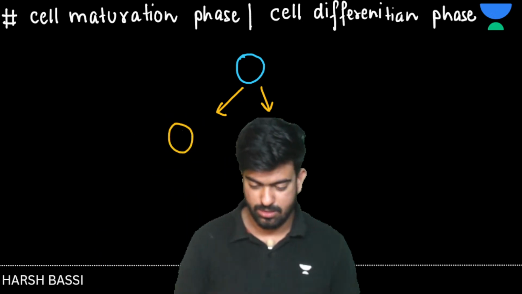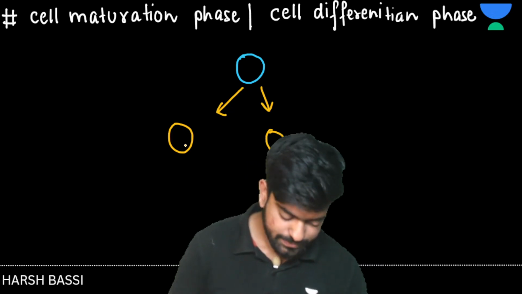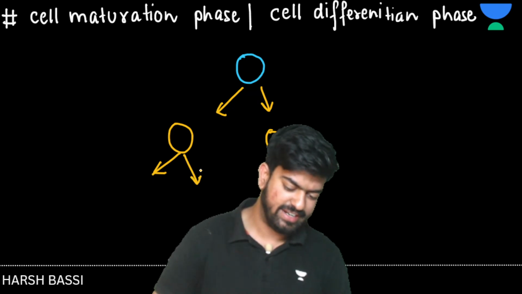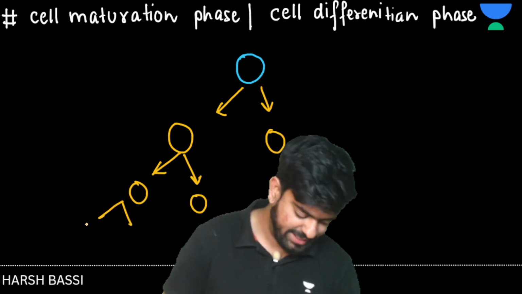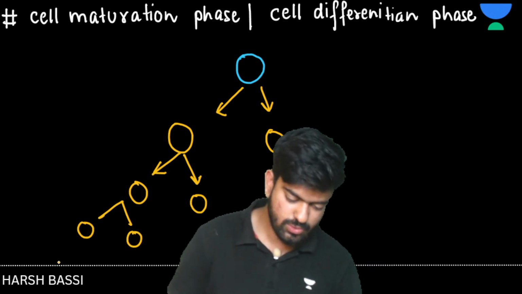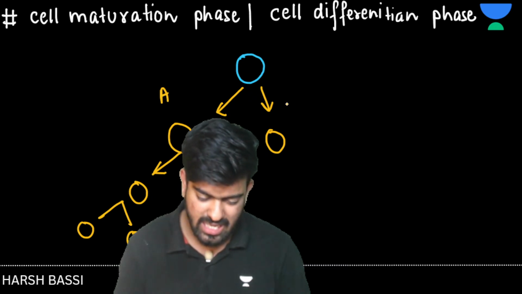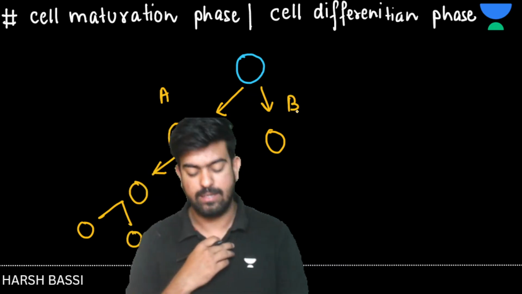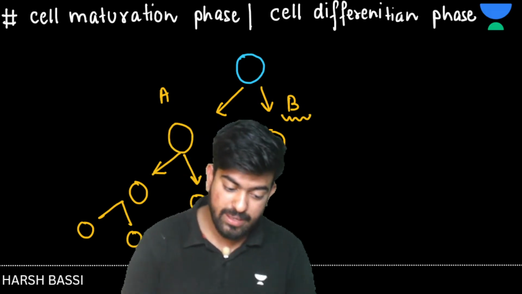Mitosis is happening. Now see, in this what is going to happen? This cell will start to divide. This cell will again divide. So let's suppose this is dividing. Again, this cell is going to divide like this, and this is going to divide. So there are 2 types of cells here. One is, let's suppose, A, and the other one is B. The A1 is dividing continuously. But if I talk about the B1,